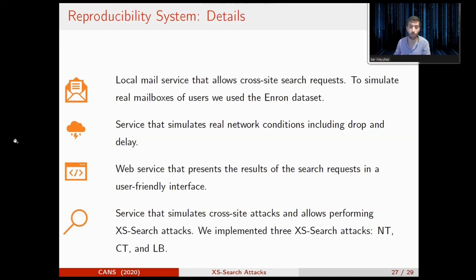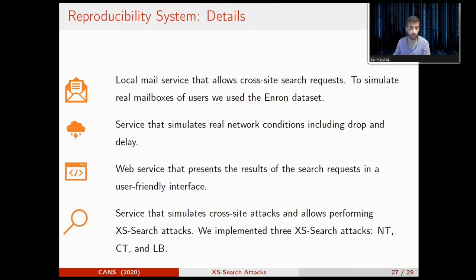We set up a local email service to simulate a real mailbox of users, and we use the Enron dataset. This dataset contains thousands of users and hundreds of thousands of emails. We configured a service that simulates real network conditions, including drops and delays. We also used a local web service that presents all the results of the search request.